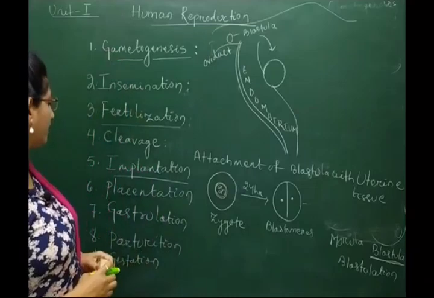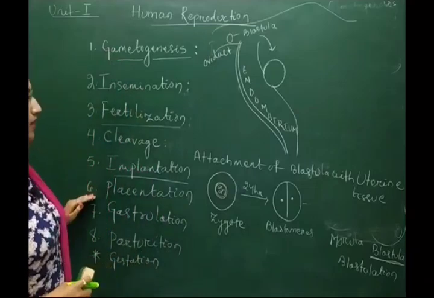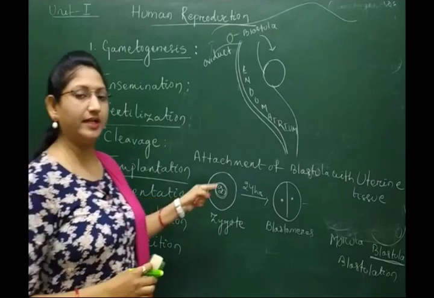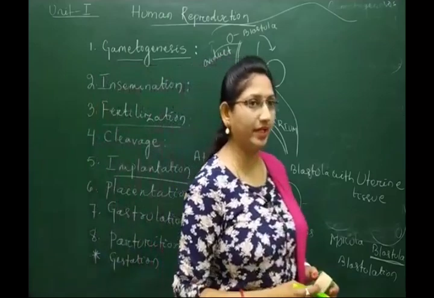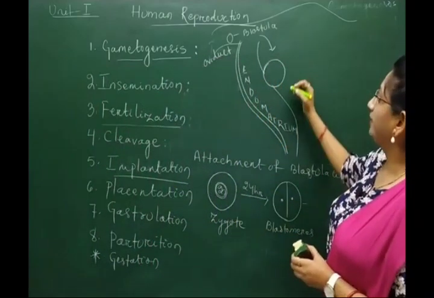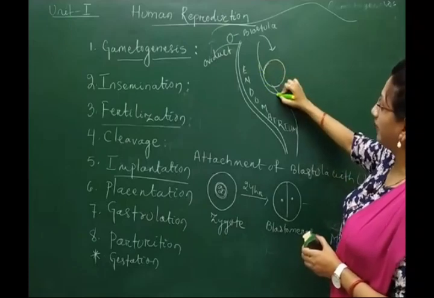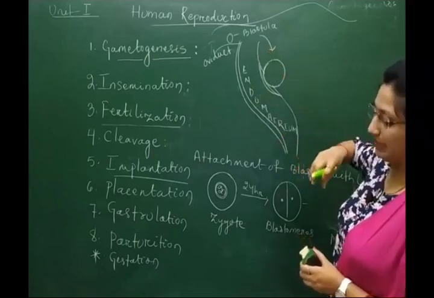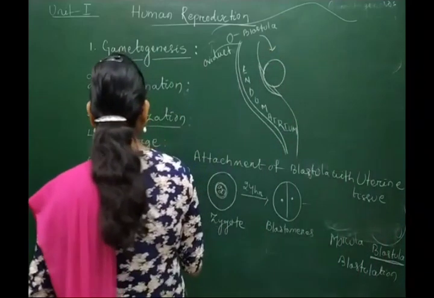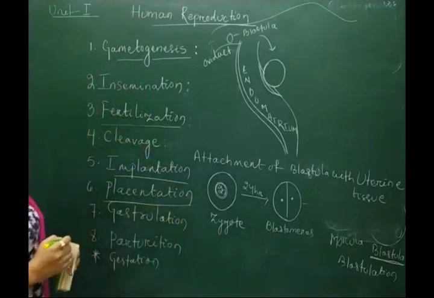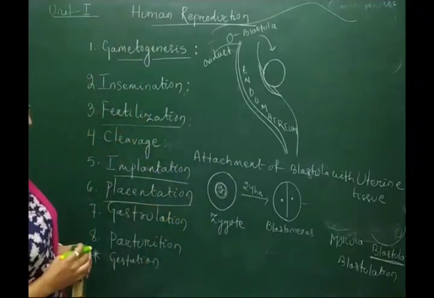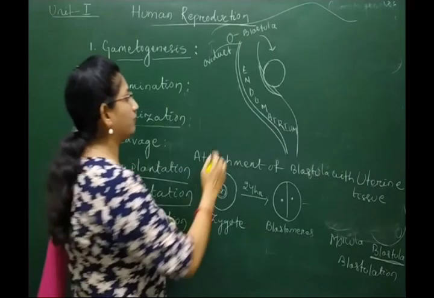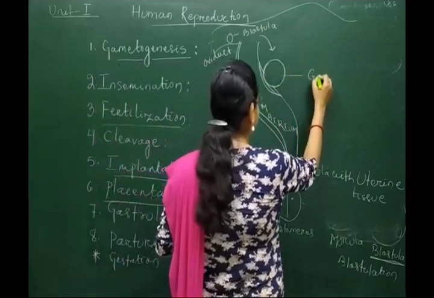Next comes the sixth phase of this reproductive system, that is placentation. After the attachment of the blastula with the endometrial wall, it comes into intimate contact with the endometrium of the mother's womb with the help of a particular layer called the placenta, and the process of formation of the placenta is called placentation. Now, the blastula undergoes further development. It will be converted into gastrula.